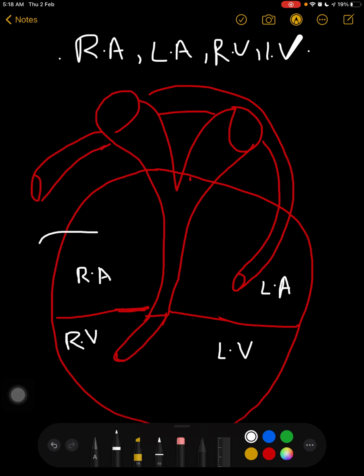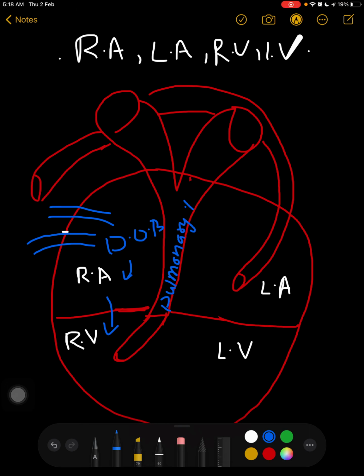From here, the deoxygenated blood comes into the right atrium, to the right ventricle, and from the right ventricle to the pulmonary trunk.